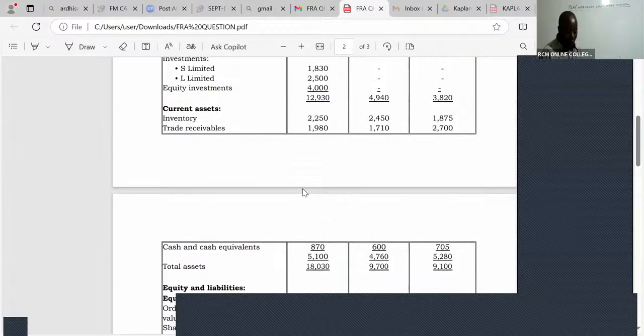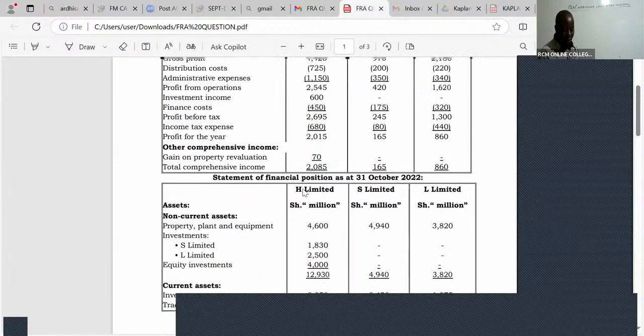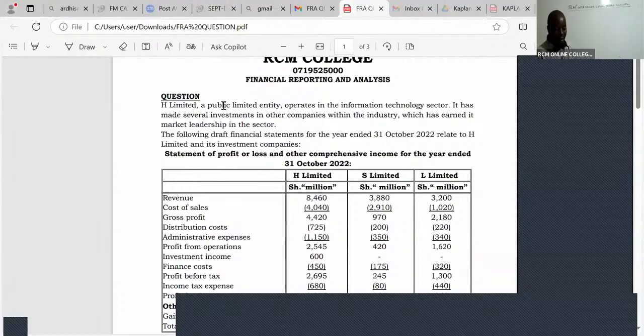So we read the question. Let's read the question. We are told H Limited, a public limited company,